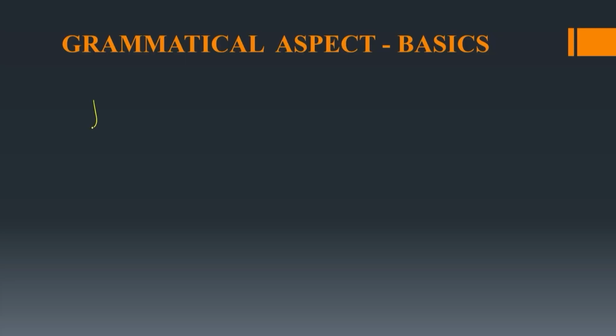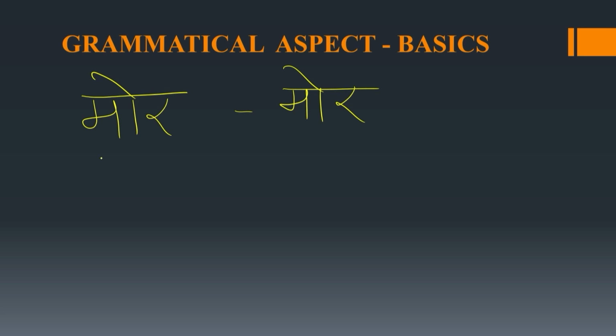Similarly, the pronunciation of singular and plural forms of some nouns would be closed and open sound. Let's take an example. More, this means peacock. Now, what is the difference here? Pronunciation. One form indicates one peacock, this is in singular form, and the other would indicate more than one.